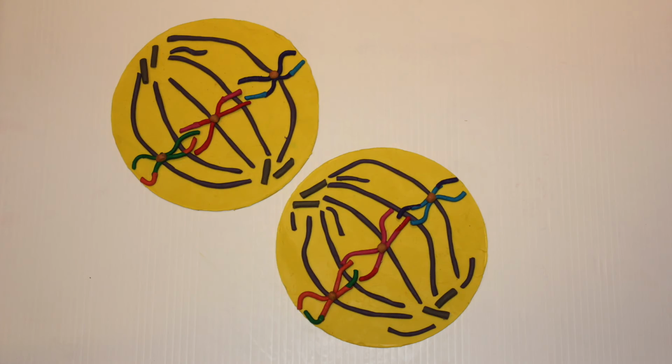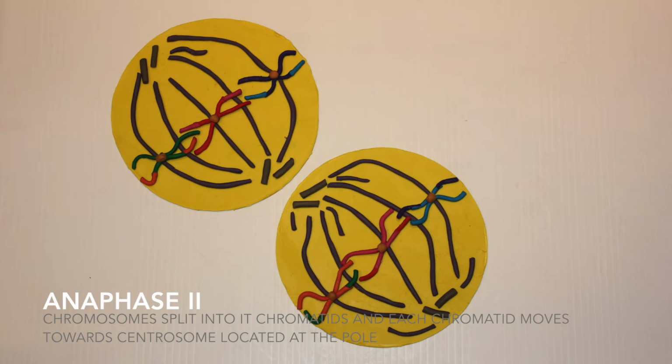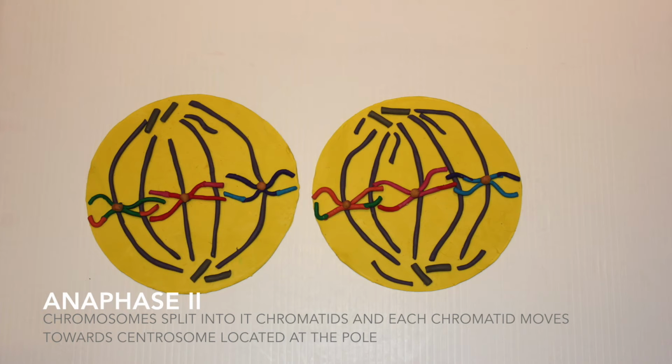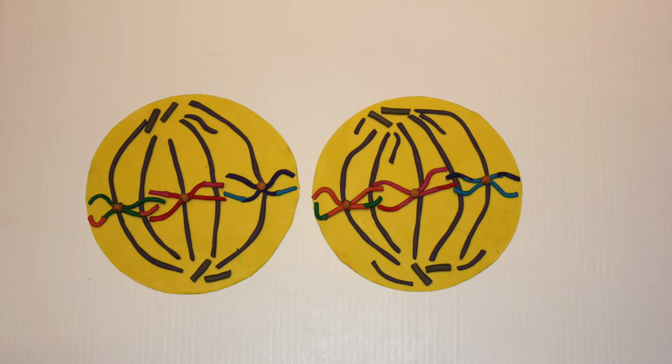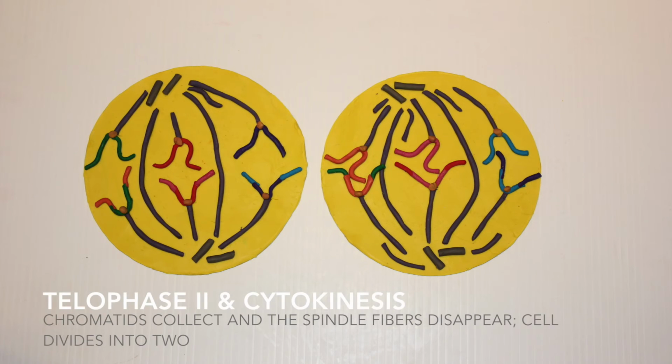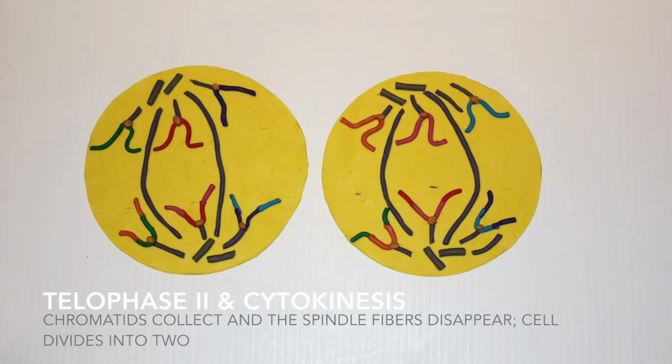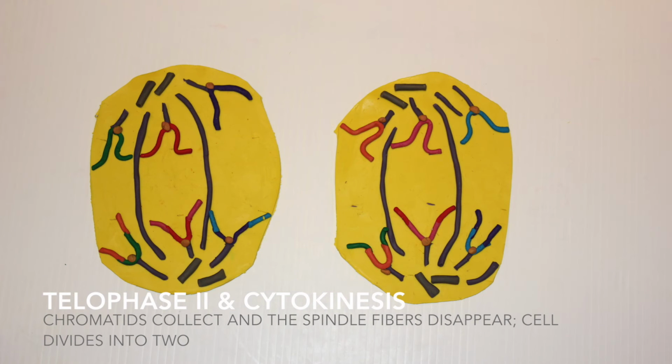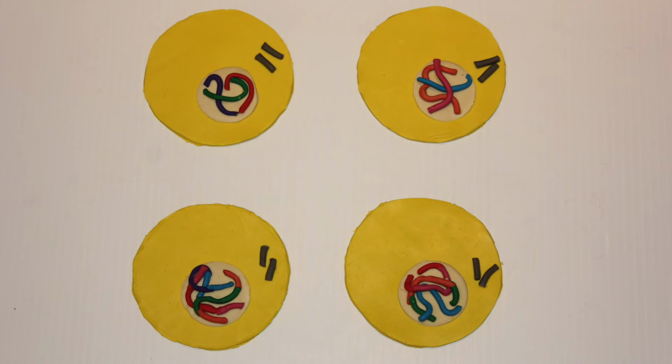centrosomes. In anaphase 2, the chromosome splits and the chromatids are pulled towards one end of the cell by the centrosomes. In telophase 2 and cytokinesis, the chromatids collect and the spindle fibers disappear. Once again, the cell pinches and divides into 2, and a new nucleus and nuclear envelope form. By the end of meiosis, there are now 4 haploid cells.